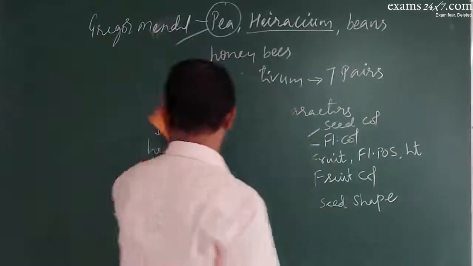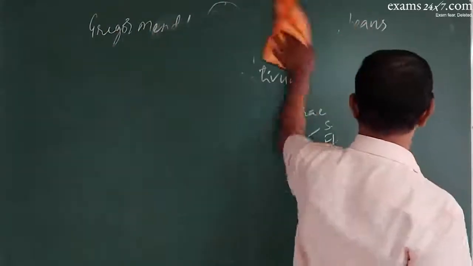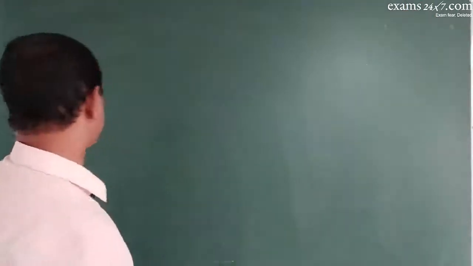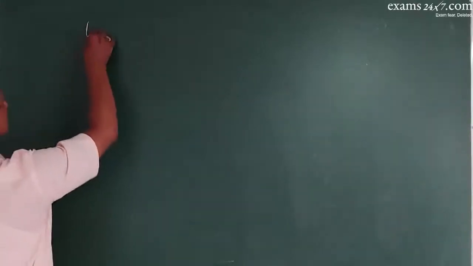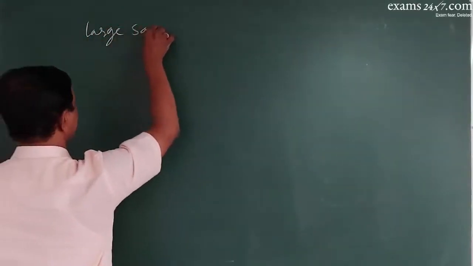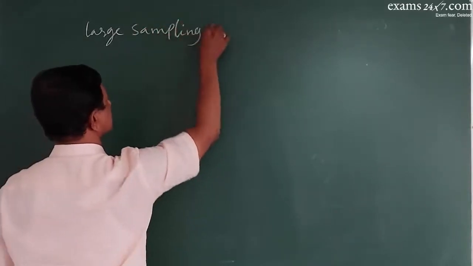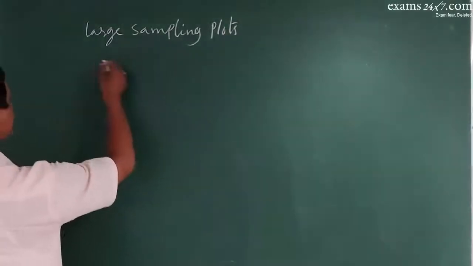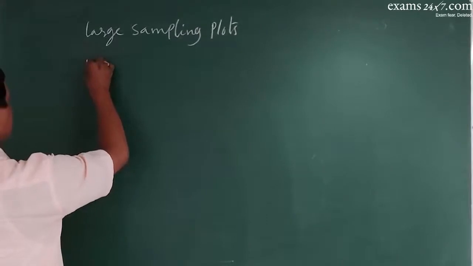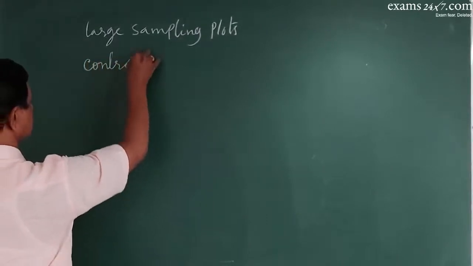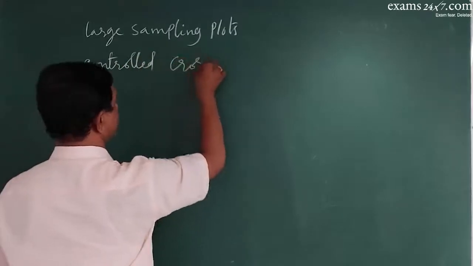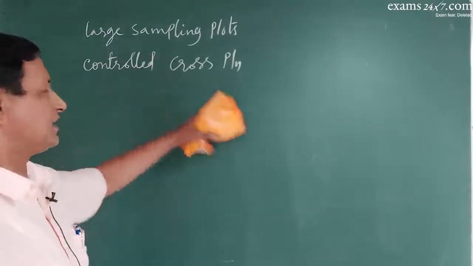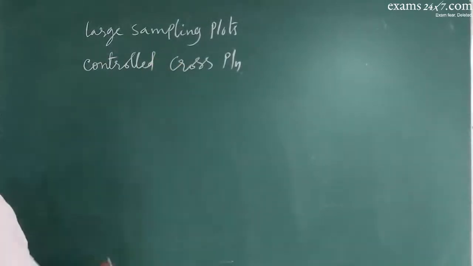Next, Gregor Mendel adopted some techniques in his experiments. The techniques were: he took large sampling plots, and he carried out controlled cross-pollination. Basically, Pisum is a self-pollinated plant, but here he carried out the cross-pollination experiment.